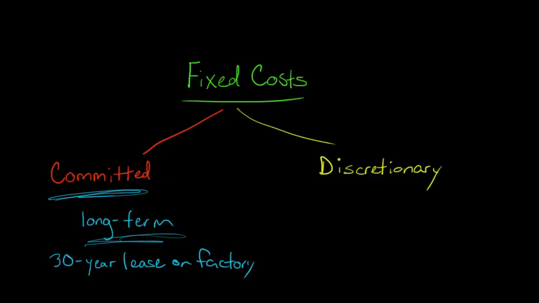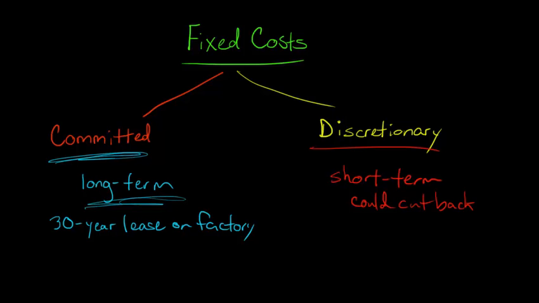But a discretionary fixed cost is still a fixed cost in the sense that it's not going to change with the number of units produced, but it's something that's more short-term in nature and something that we could cut back on. So in this case, we're not talking about a lease on a building. We might be talking about something like our advertising budget, PR expense, research and development. You often hear about firms slashing their R&D, right?